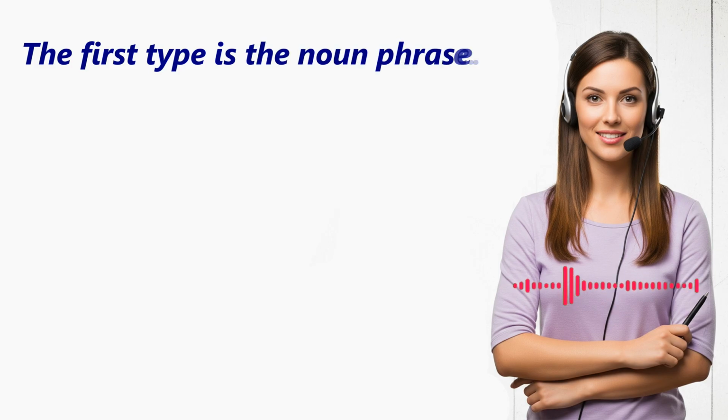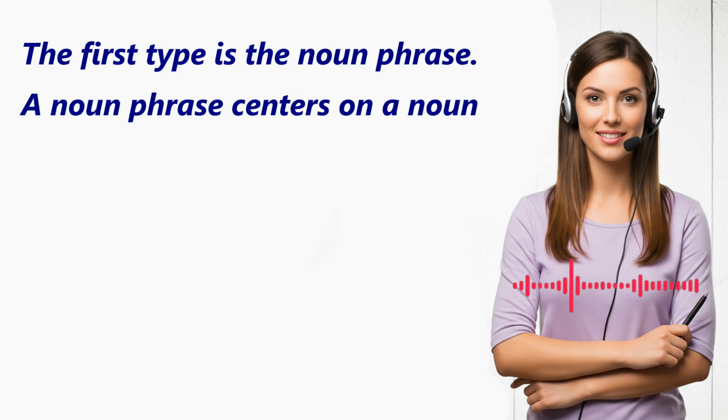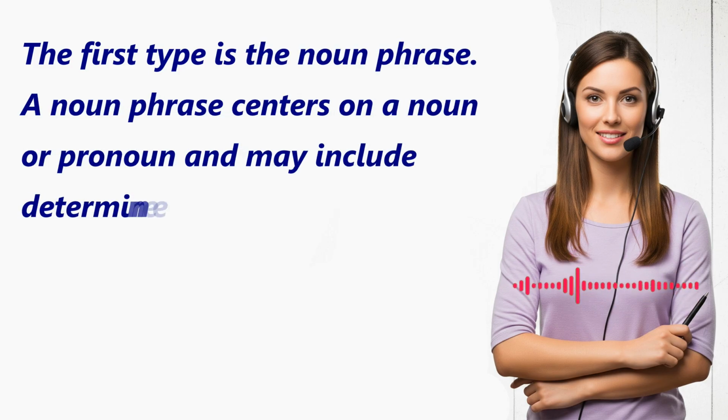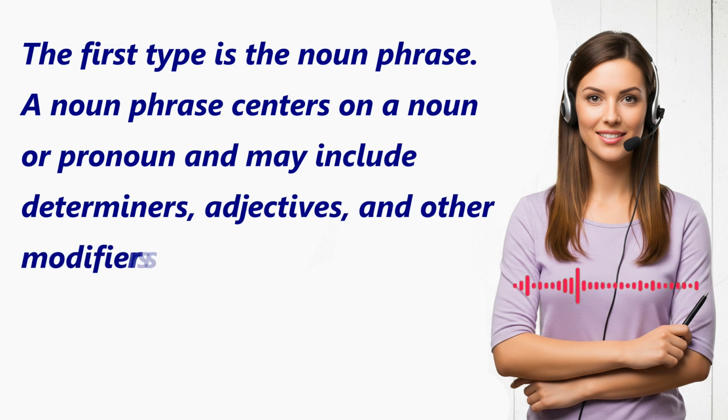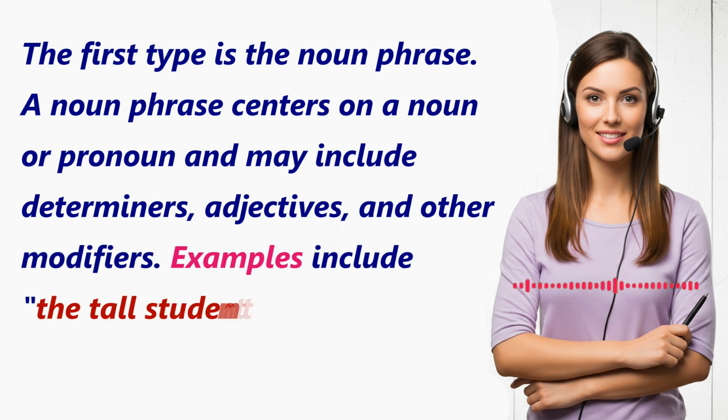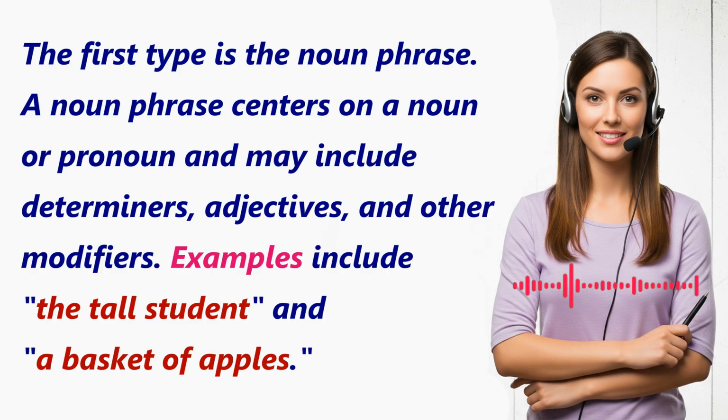The first type is the noun phrase. A noun phrase centers on a noun or pronoun and may include determiners, adjectives, and other modifiers. Examples include the tall student and a basket of apples.